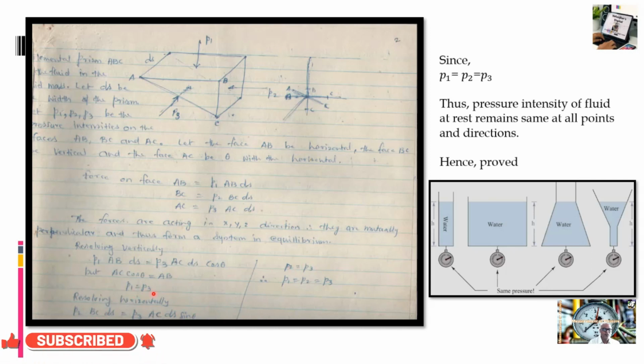When P1 is equal to P3 and P2 is equal to P3, therefore P1 is equal to P2 is equal to P3. Thus we can say that the intensity of pressure in a fluid at rest remains the same at all points. Hence it is proved that we will find the same pressure, or the same level, in all the containers. So the pressure at a point when the fluid is at rest is the same in all directions. This proves Pascal's law.